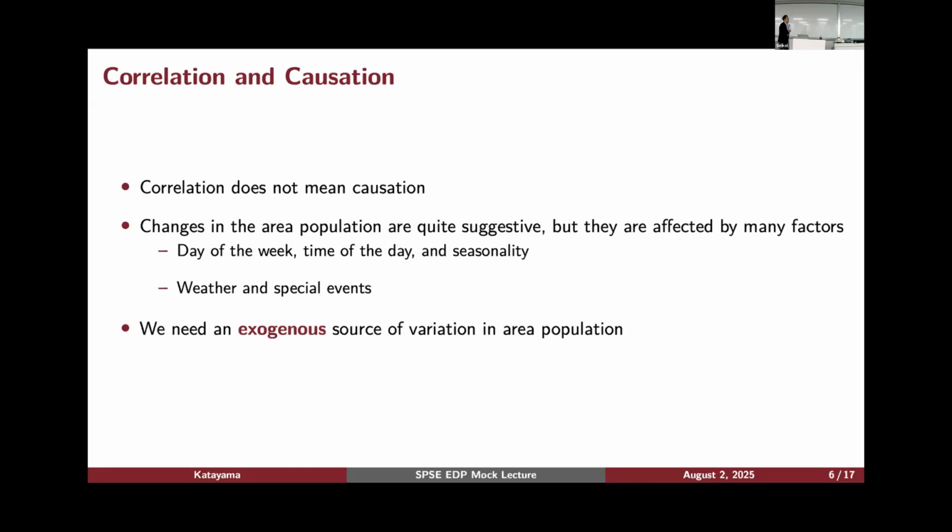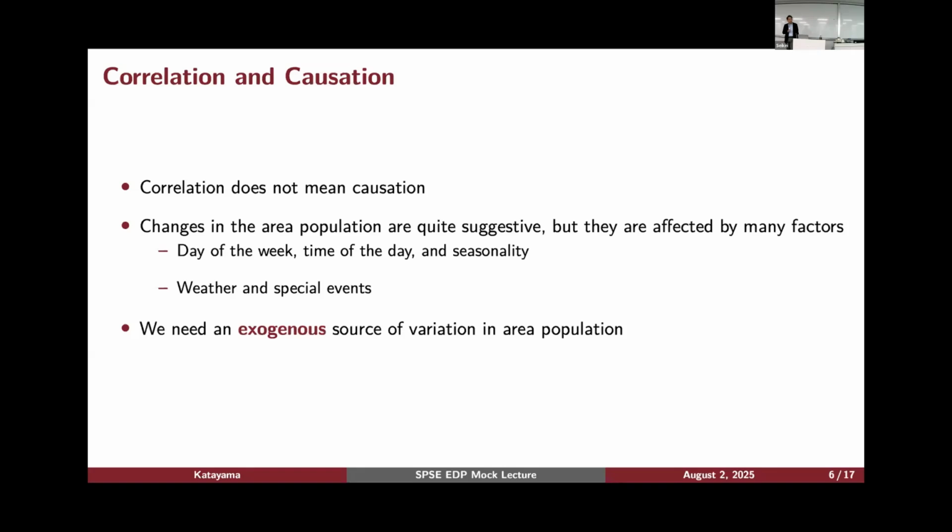Okay? And when we look at the mobile location data, we see some changes in the area population. That is quite suggestive. Something might be going on. But this doesn't mean that something is really causing the changes in the population or how people move. Okay? Because the area population is heavily affected by other factors as well.